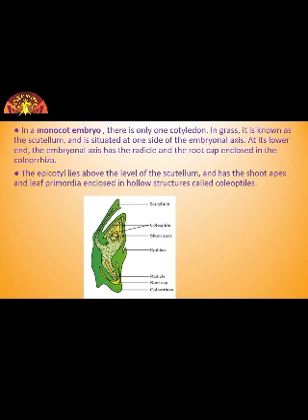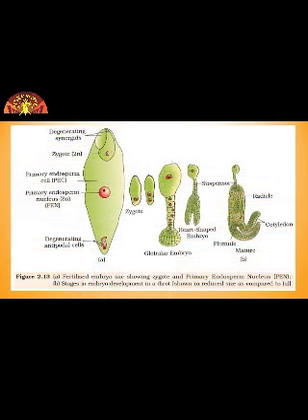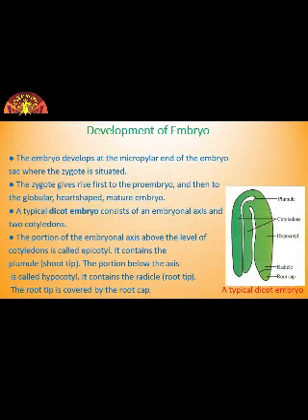If we talk about dicot embryo, it consists of an embryonal axis. You can see in this figure. A dicot embryo consists of an embryonal axis and two cotyledons. Look at this picture. Two cotyledons are there. The portion of embryonal axis above the level of cotyledon is called epicotyle.